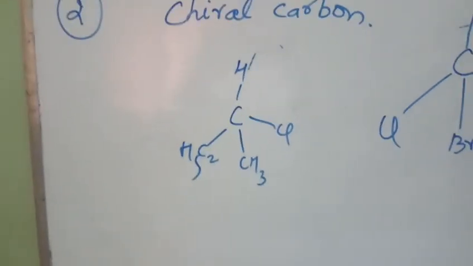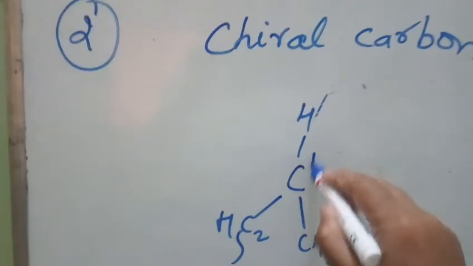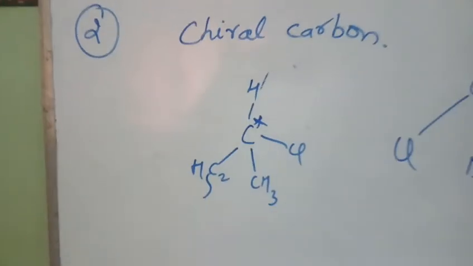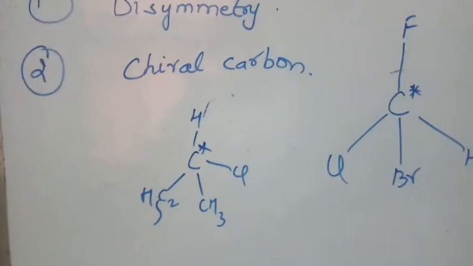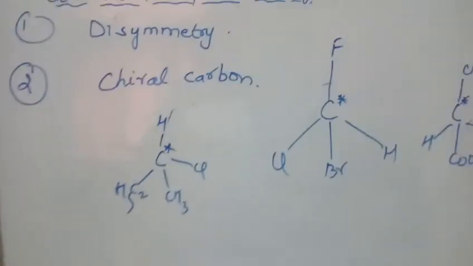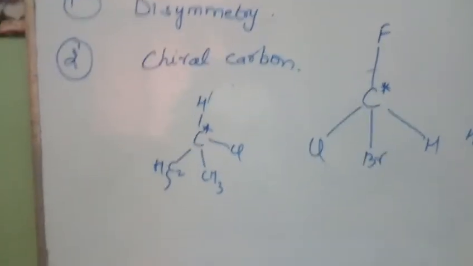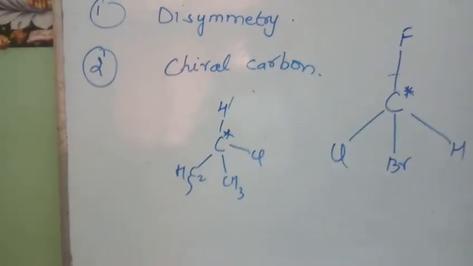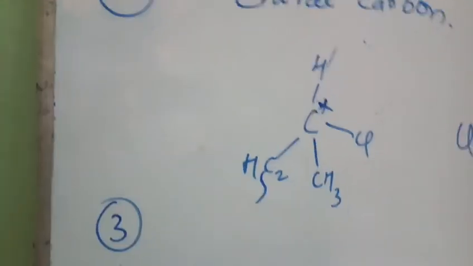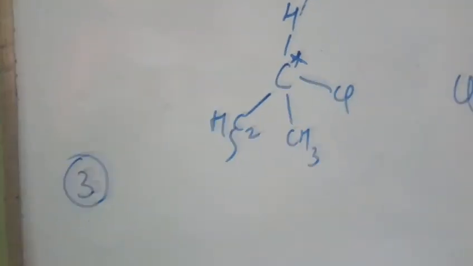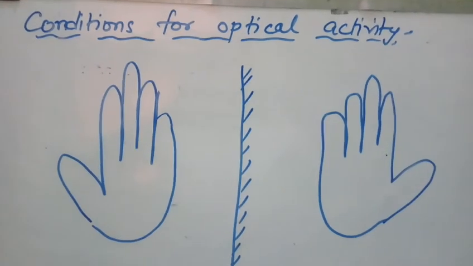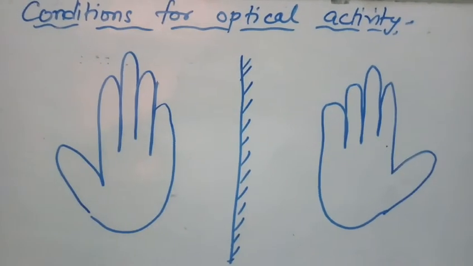This is 2-chlorobutane, and here also the carbon marked by a star is a chiral carbon, since it also contains 4 different groups. So the first condition is that the molecule should be disymmetric. The other condition is that it should contain a chiral carbon. And the third condition, a very important one, is that it should be non-superimposable on its mirror image.